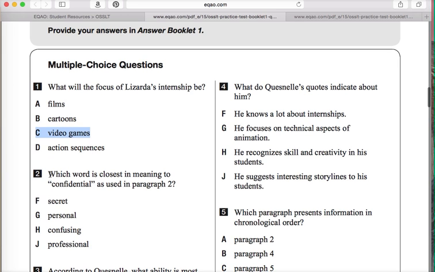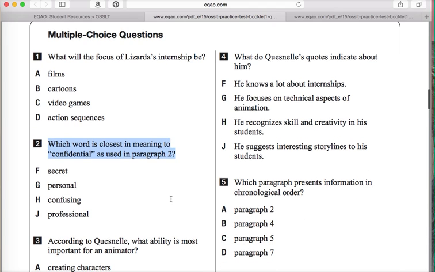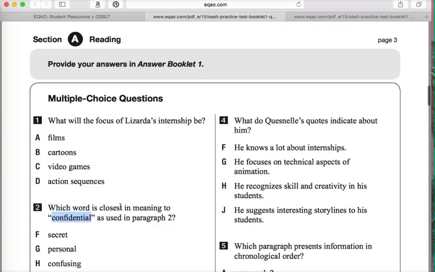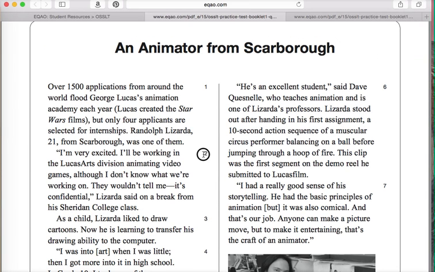In this case, you must think, but you also must search and find. What they're asking you to do is, which word is closest in meaning to confidential as used in paragraph 2? I have to find that word confidential first, and then I have to think about what's closest. So if we go back up to paragraph 2, you can see that these numbers along the right hand margin indicate which paragraph is beside it. And you can see here the word confidential.